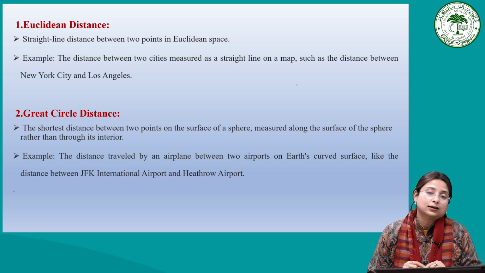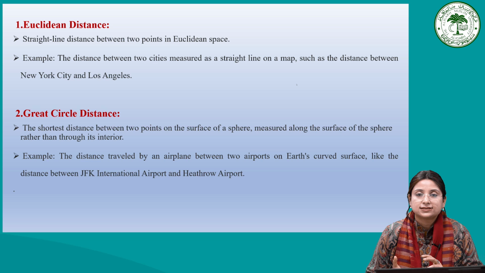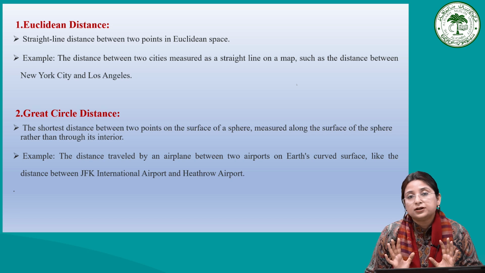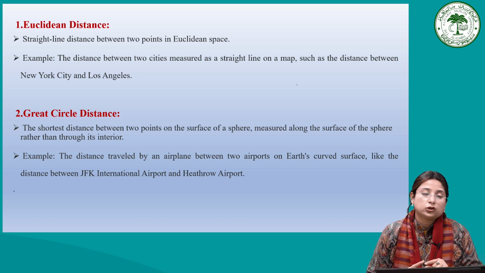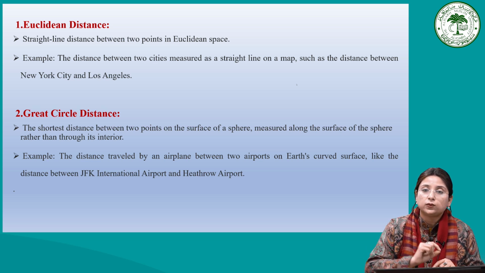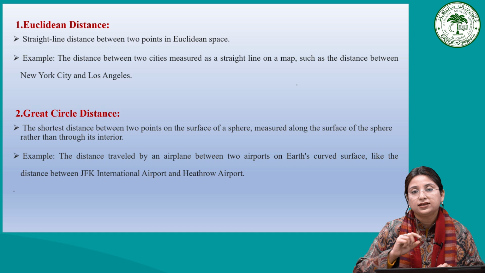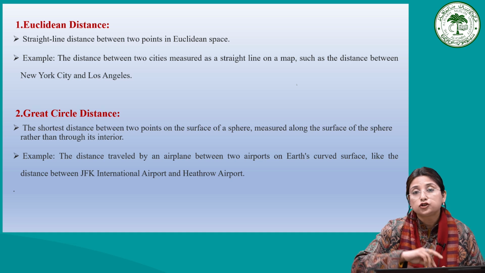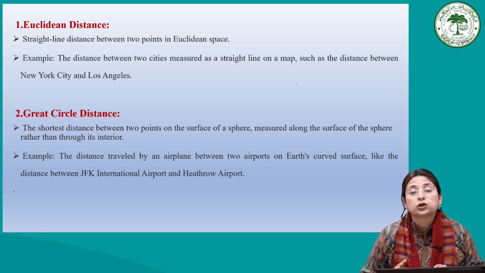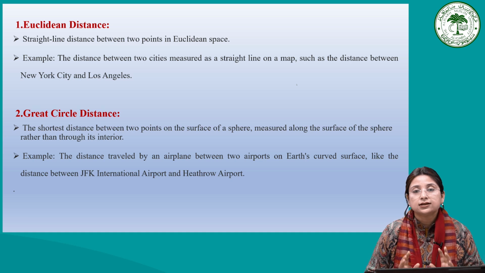This class mainly deals with real world examples where spatial measurements are used, so we are going to have examples for each and every measurement. Euclidean distance is simply the straight line between two points in Euclidean space. For example, on a map, the straight line between two cities is the Euclidean distance.